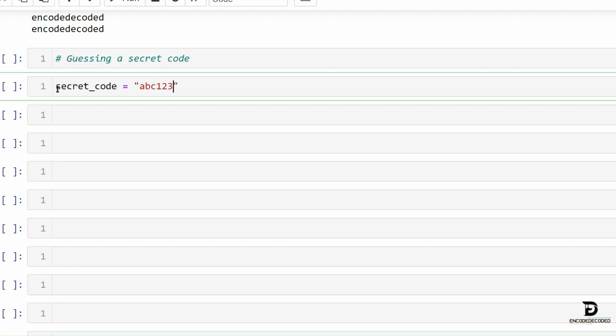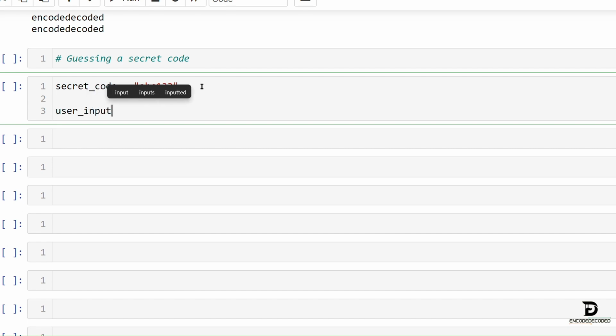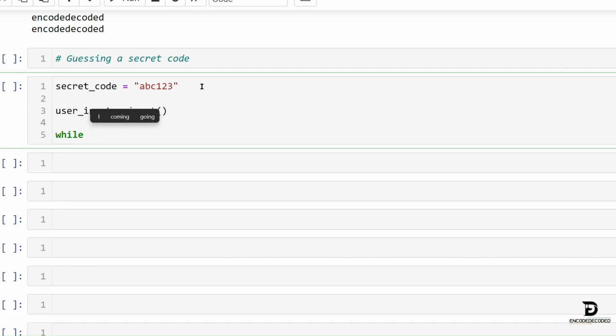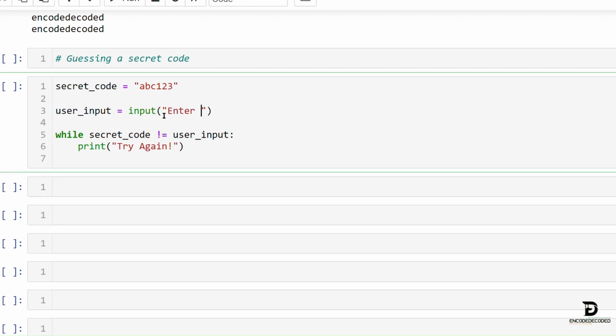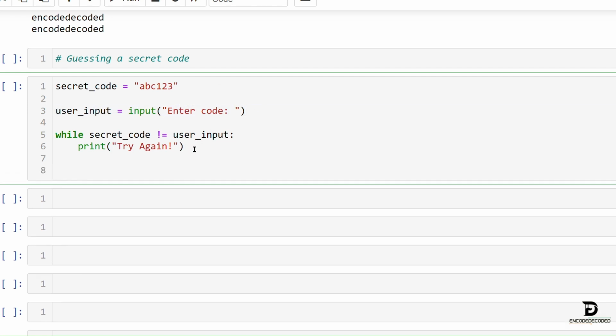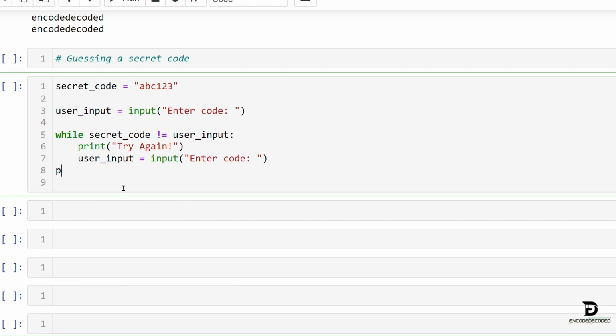For that, let's take a variable called secret_code equals 'abc123' as the secret code, and ask for the user input initially: user_input equals input('Enter code'). While secret_code not equals user_input, that means iterate until matched, print('Try again') and again ask the user to enter the secret code. If the user matches, then print('Verified'). It will display once the user enters the correct code.